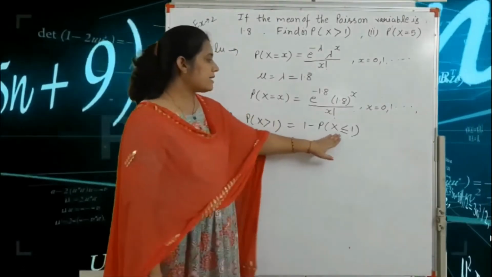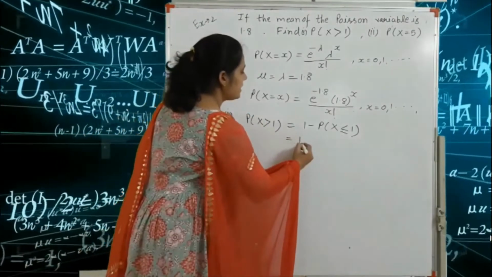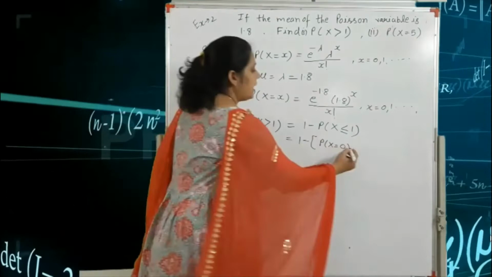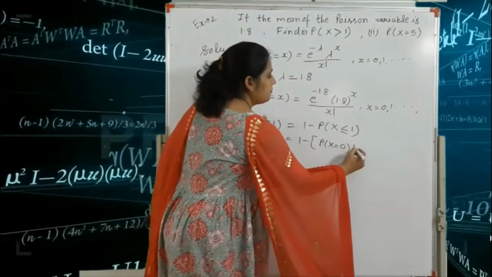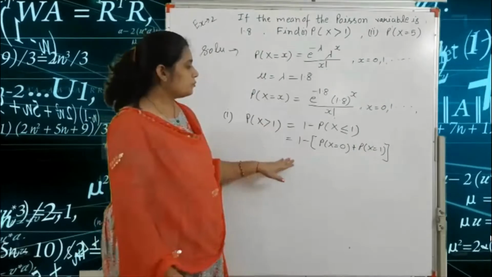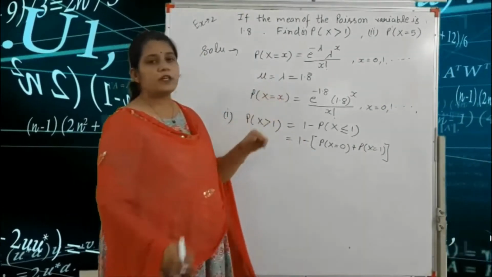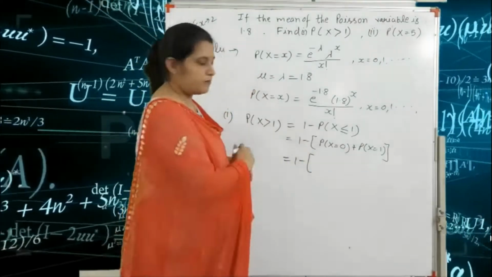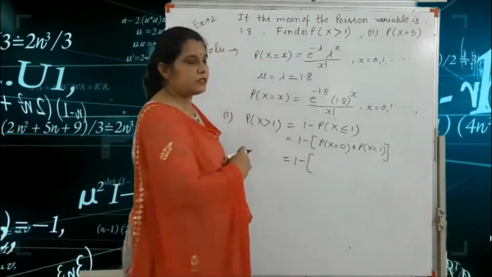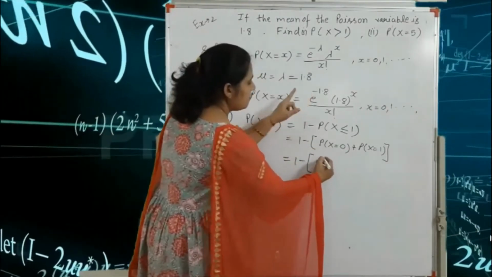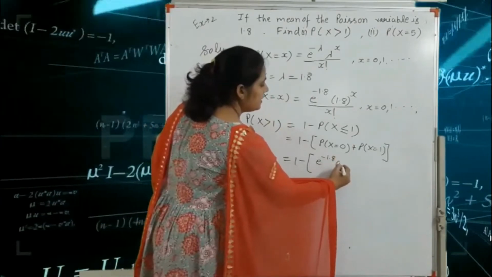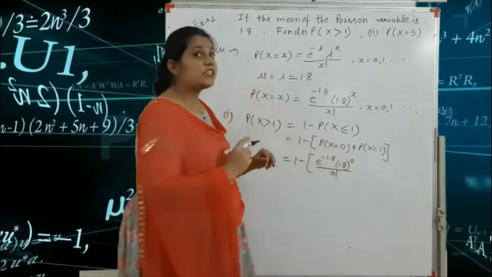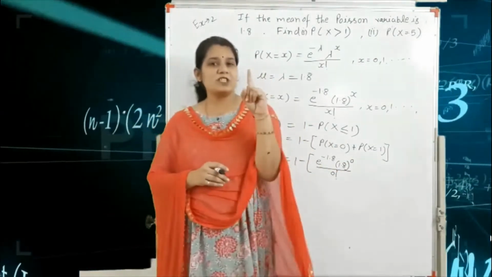So P of x less than or equal to 1 means we write 1 minus P of x equal to 0 plus P of x is equal to 1. So we put all these values according to our Poisson distribution formula. For P of x is equal to 0, that means e raised to the power minus 1.8, 1.8 raised to the power 0 upon factorial 0. What is the value of factorial 0? Factorial 0 is equal to 1.